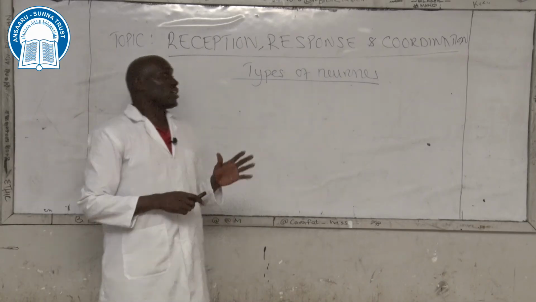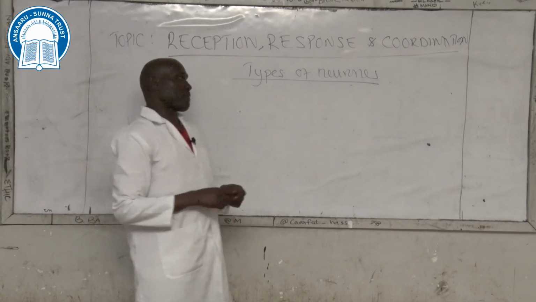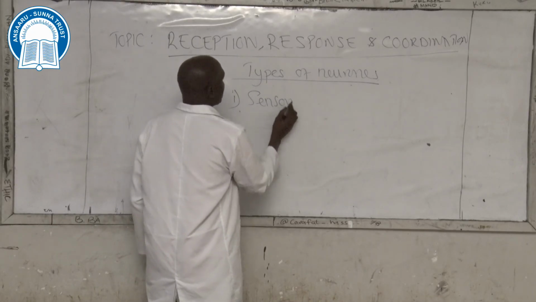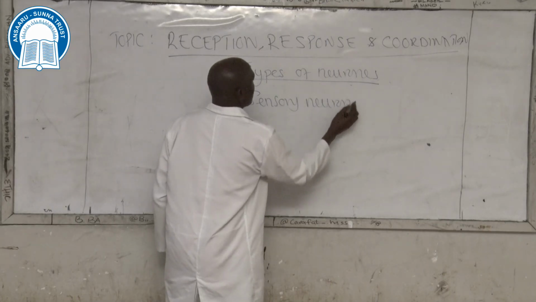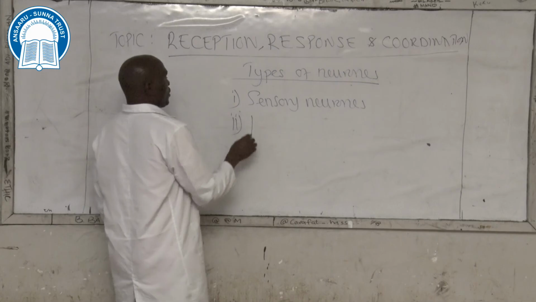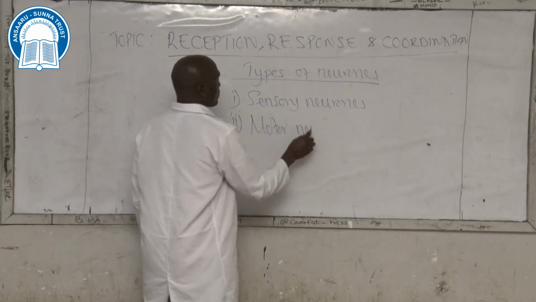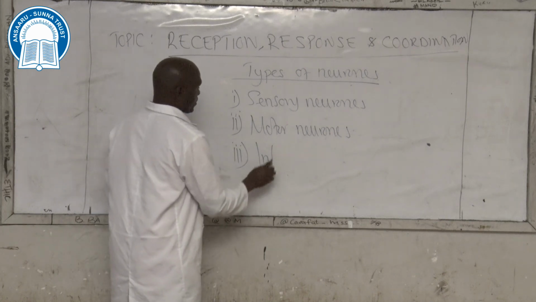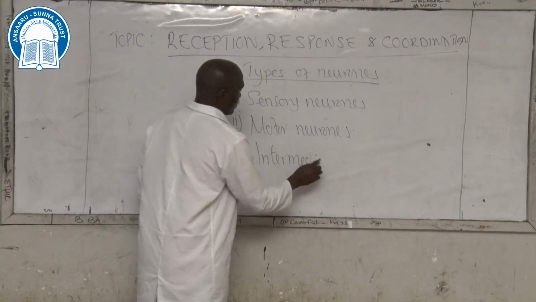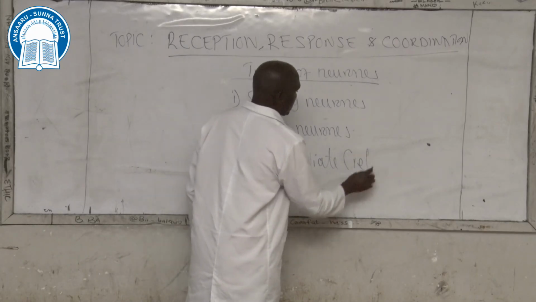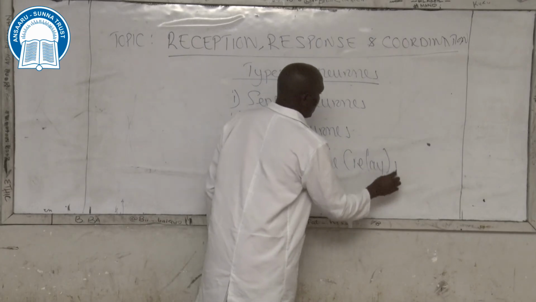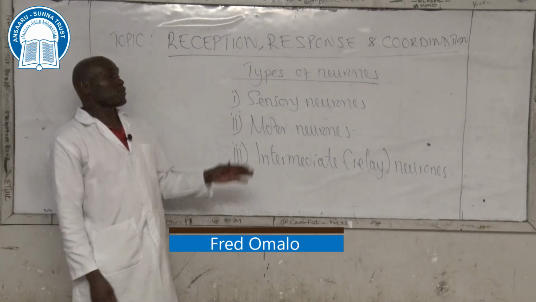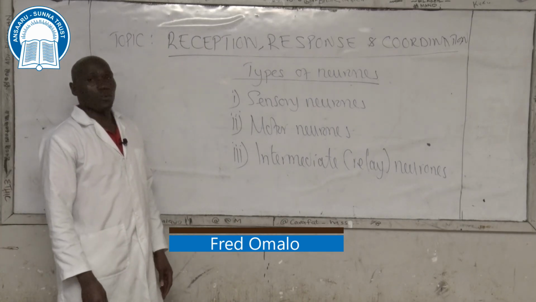We have three different types of neurons, namely one, sensory neurons, two, motor neurons, and three, intermediate, also known as relay neurons. So these are the three types of neurons that exist within our bodies.